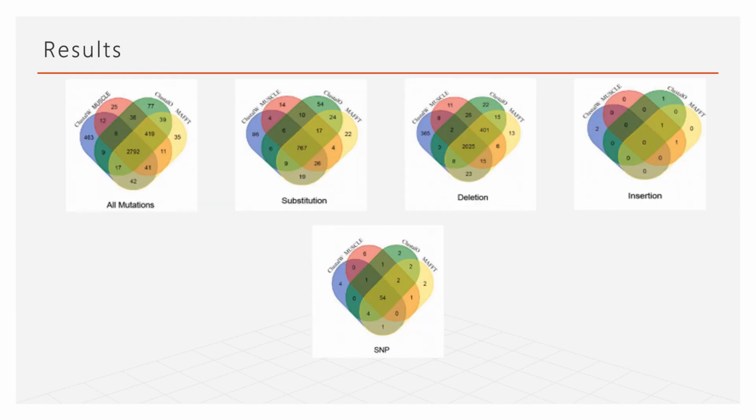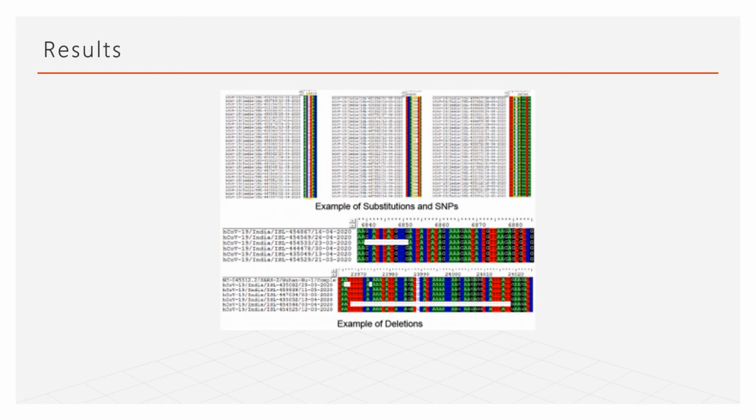So all of these figures are examples of mutations like substitution, deletion, and SNP. This only shows the Venn diagram for the four MSA techniques, or a visual presentation of the tables. This figure shows a few examples of substitution and SNP on the top, and on the bottom shows the deletion. They use BioEdit software to make this.